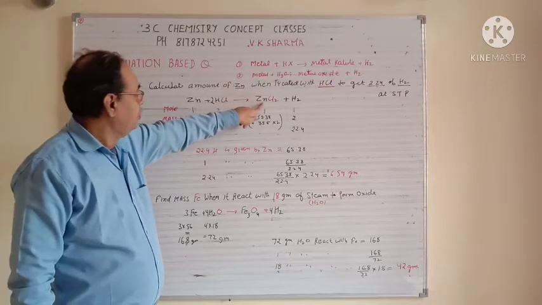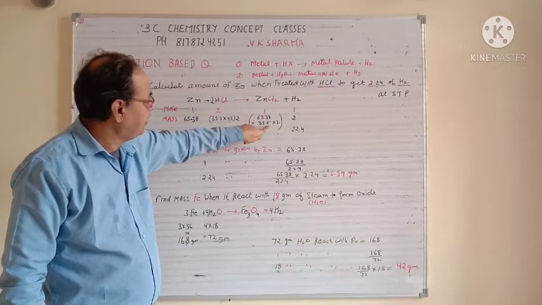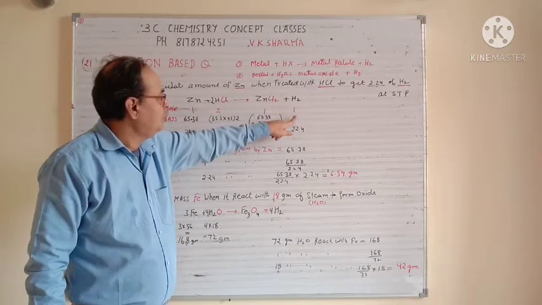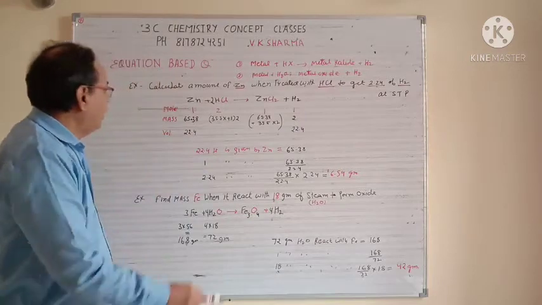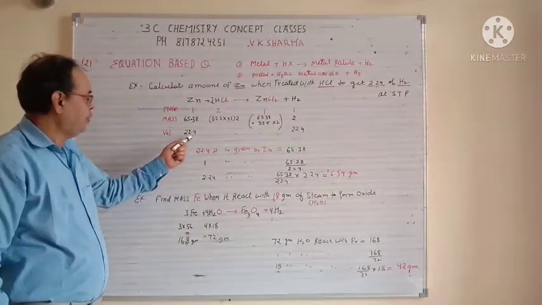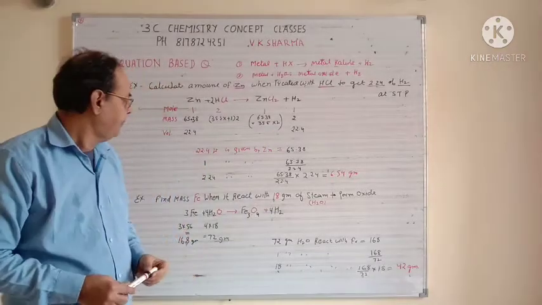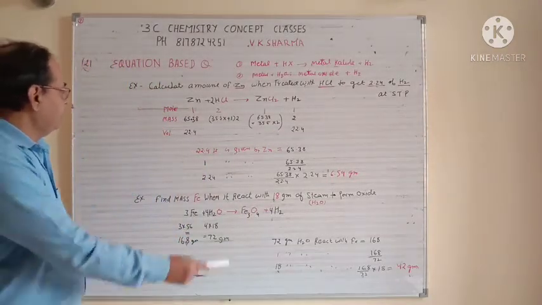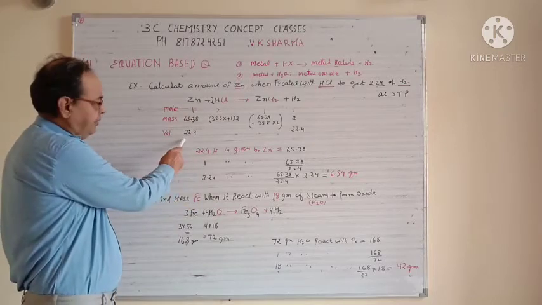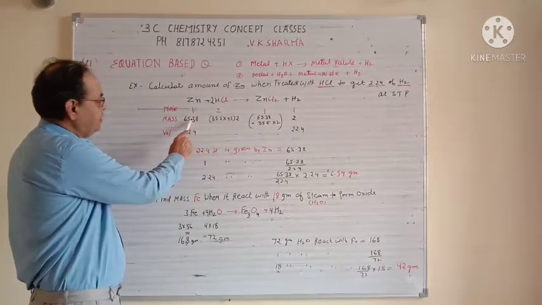Now for ZnCl2, add the mass of Zn and Cl2, which is 2 times 35.5. Here the H2 mass is 1 for 1 hydrogen, so for 2 hydrogen it is 2. Now this volume is always 22.4 liters, as I told you in the earlier topic. Now come to the question. He says 22.4 liters is given by Zn, which is equal to 65.38.